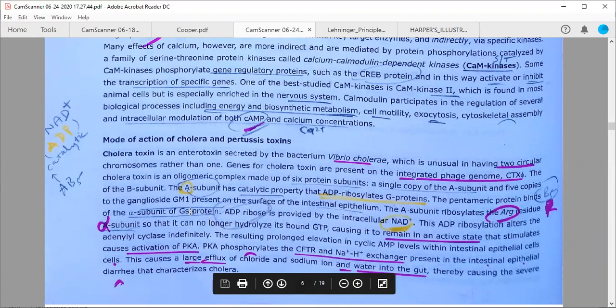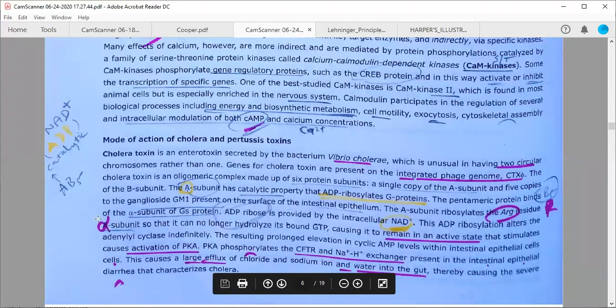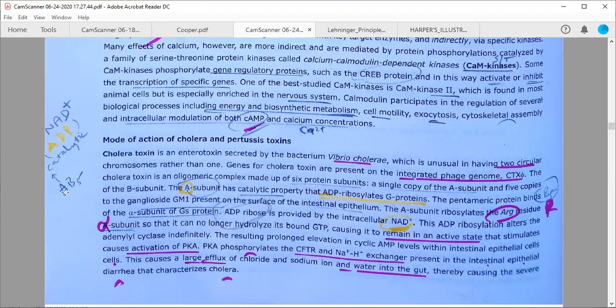Okay, so that's how this G protein will be modified. The ADP ribosylation alters the alpha subunit, so that, here it was written A, but it is not correct. So I corrected it: this is alpha subunit, because it is talking about alpha subunit. The A subunit is in the toxin only, of this bacteria Vibrio cholerae, and alpha subunit is of G protein, so that it can no longer hydrolyze bound GTP.